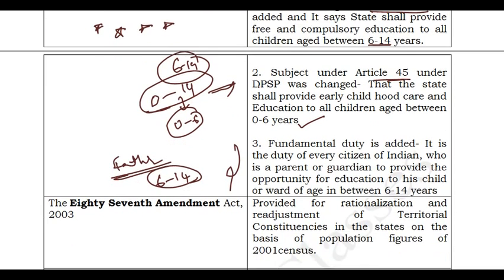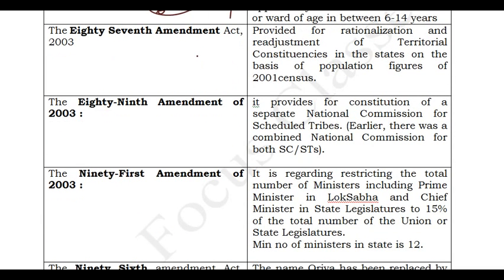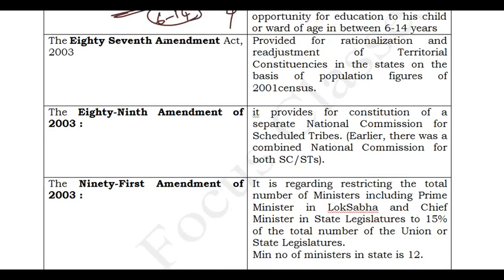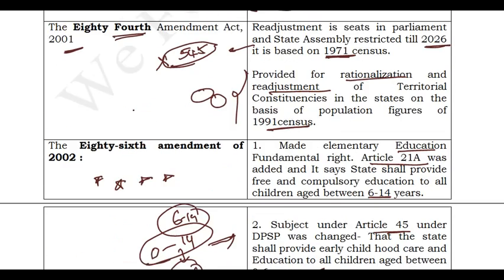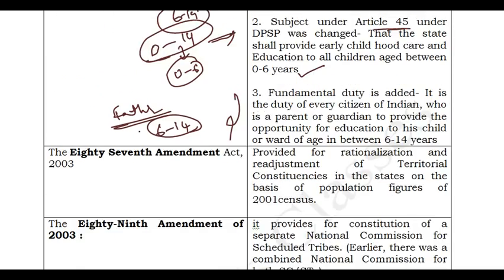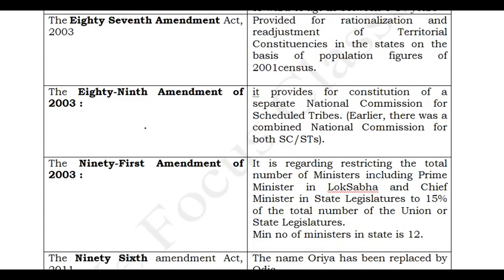This is very important. Next we will discuss the 87th Amendment Act. In the 84th Amendment Act, we saw that the constituencies can be regrouped based on the 1991 census. But based on the 87th Constitution Amendment Act, it is not 1991, it is 2001. Based on the 2001 census, you can readjust the number of constituencies, but the total number of constituencies should not change from 545. This is the importance.